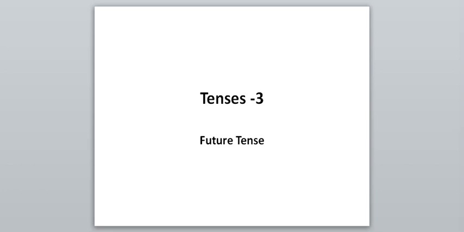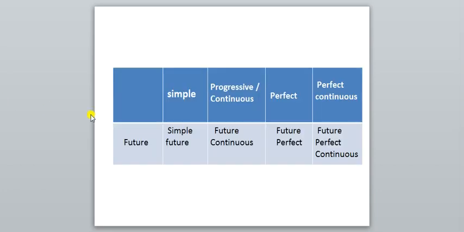Let us start our chart. First is the simple future tense. Second one, future continuous tense. Third one, future perfect tense. And fourth one, future perfect continuous tense.